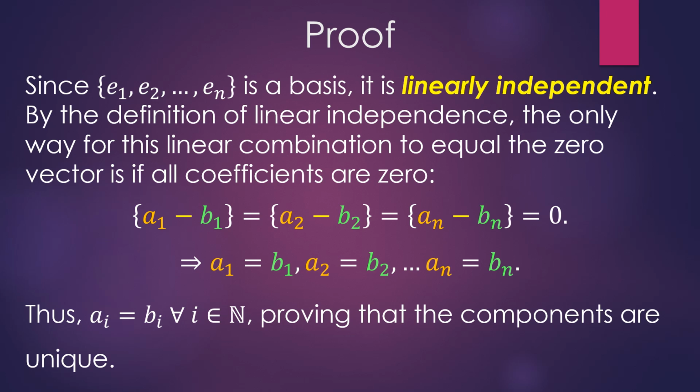As such, the uniqueness is crucial because it allows us to represent any vector in the space uniquely as an n-tuple of scalars, say a1, a2, an, with respect to the given bases. This one-to-one correspondence between vectors and their coordinate representations forms the foundation for many important concepts in linear algebra, including coordinate transforms and matrix representations of linear transformations, both of which we've seen heavily used in quantum mechanics.